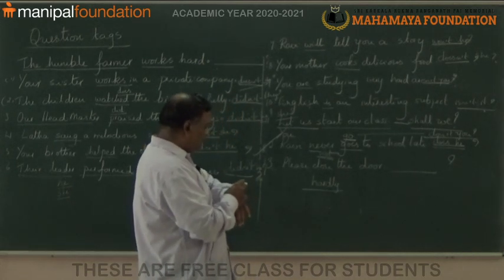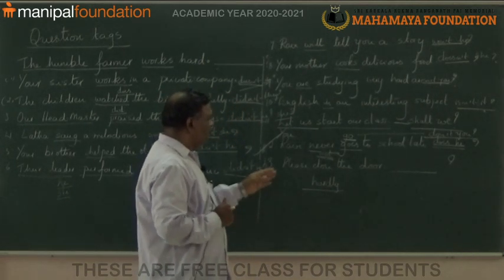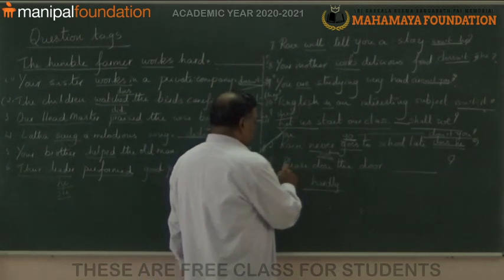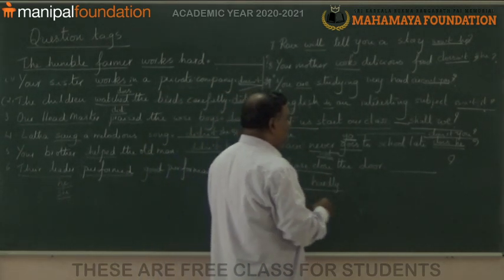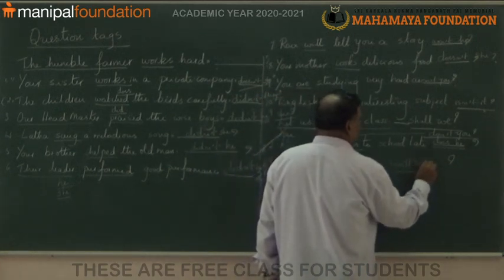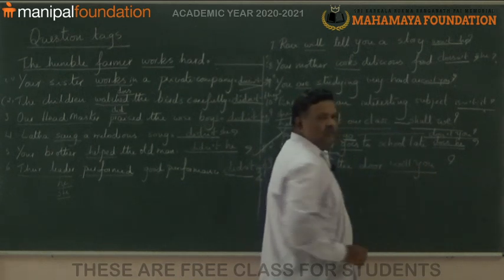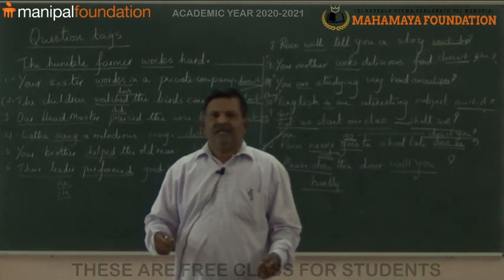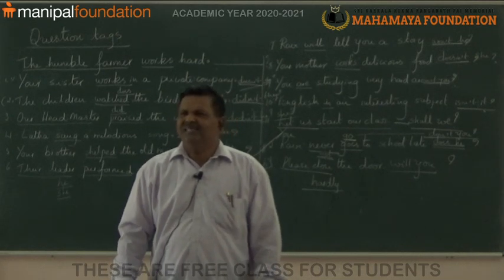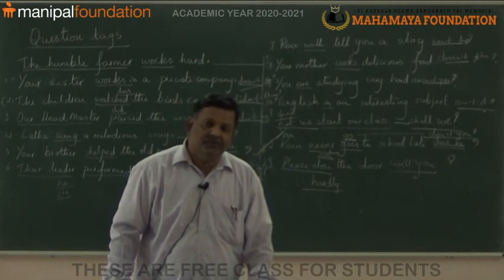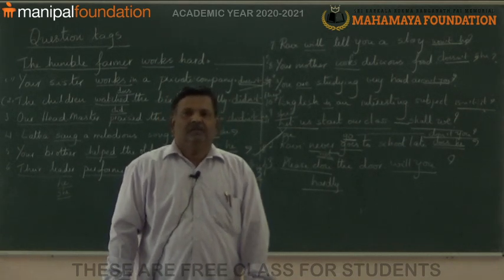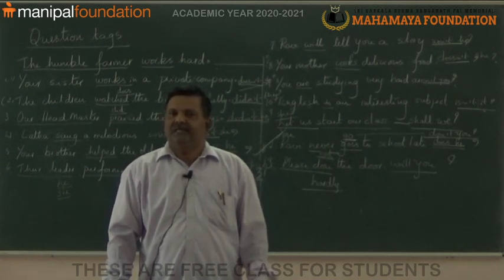And last sentence, that is, please close the door. Request here. The sentence is different here. Will you? Very simple. What is that? Will you? Please help me to lift this table. Will you? Please sing a song. Will you? Please come with me. Will you? Please share your experience.